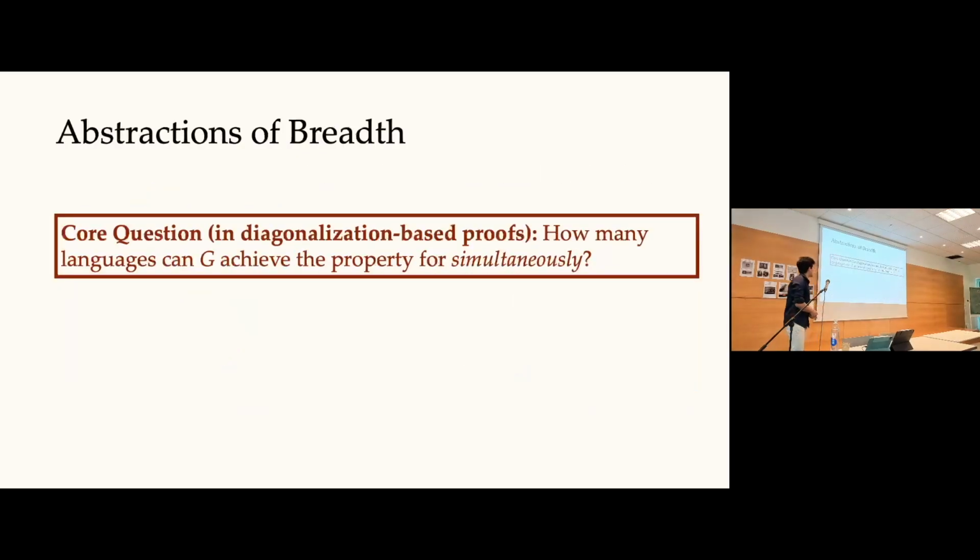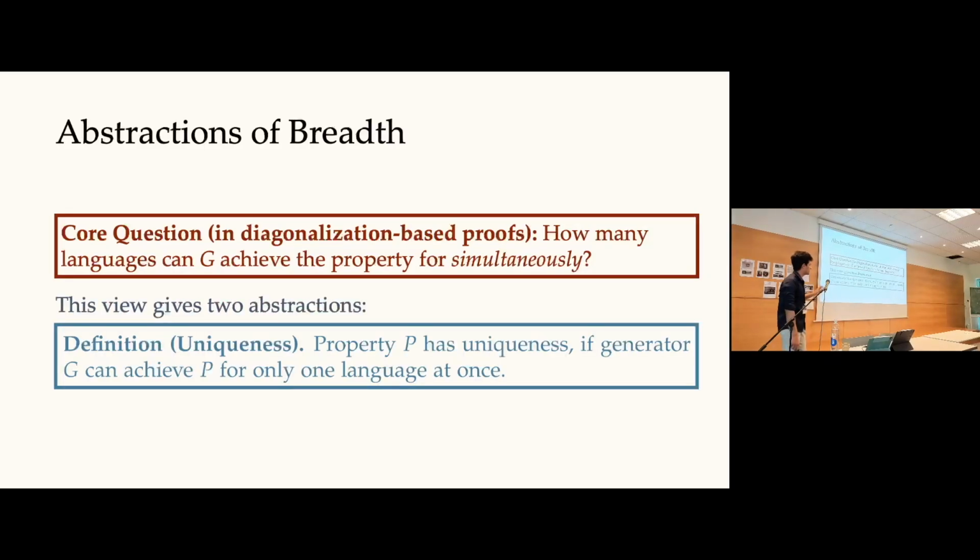Okay, so there are many abstractions you could think of. This is one of the ones we found, which was particularly amenable to the proof we have. So the proof immediately generalizes to these sorts of notions, and Grigoris will give the proof, so you can keep this in mind. And it's the property, for whatever notion of breadth you can come up with, I want to ask the question: a specific generator achieves breadth for L1, how many other languages can it achieve this notion for simultaneously? So this leads to at least these two abstractions.